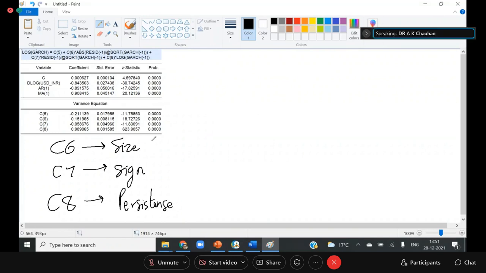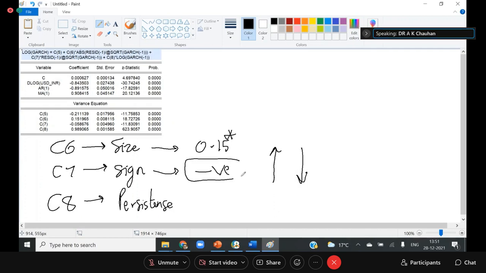So as I told you, C6, the size effect, is significant at 0.05. It means there is a significant size effect. It means the higher the error term, the higher will be the impact on the volatility tomorrow. Higher is the size effect, higher will be the impact on the volatility tomorrow. Sign effect, you can find it is negative. It means if the error term moves up, the volatility moves down, right? So it is always coming negative.